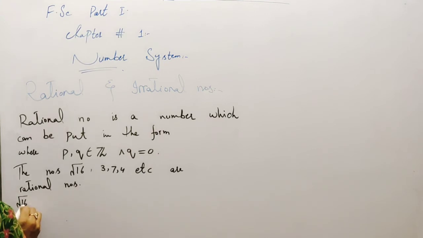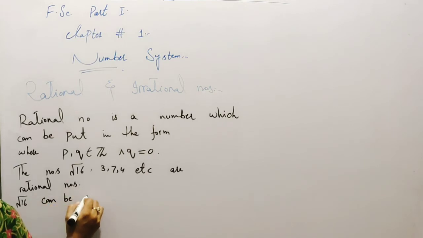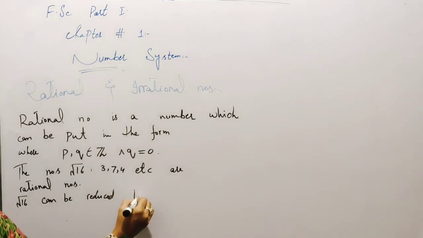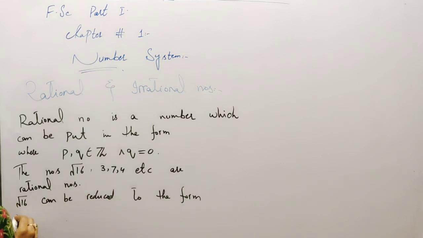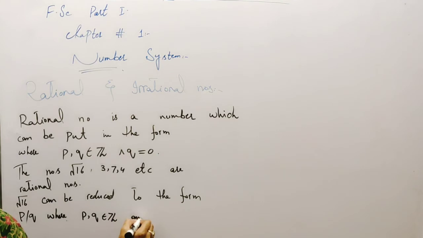Square root 16 can be reduced to the form p over q, where p and q belong to Z and q is not equal to 0, because square root 16 is equal to 4, and it is equal to 4 by 1.